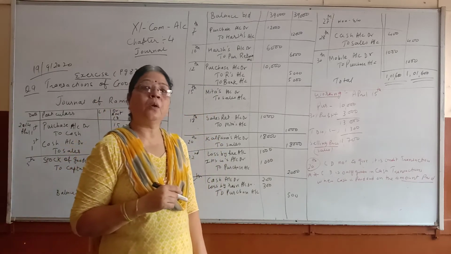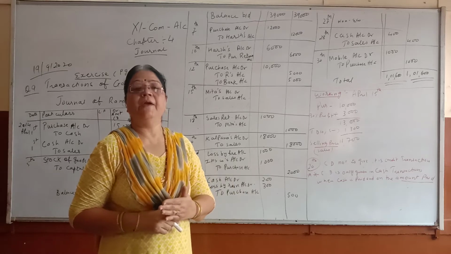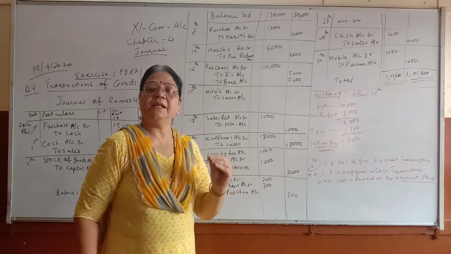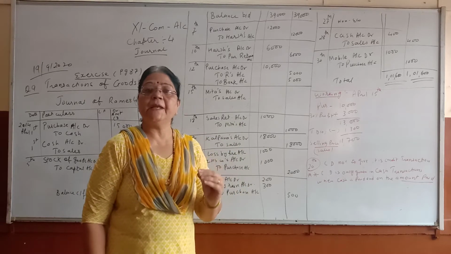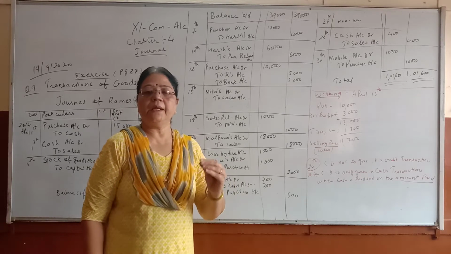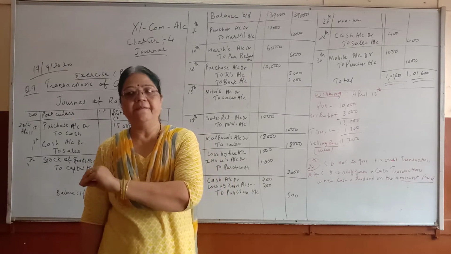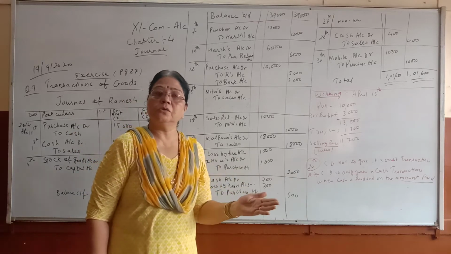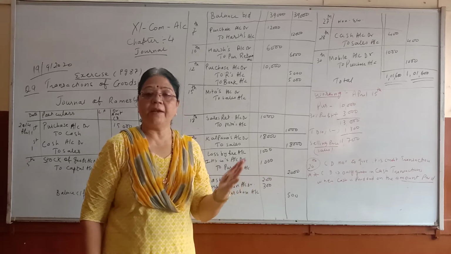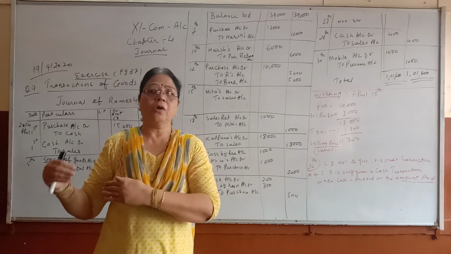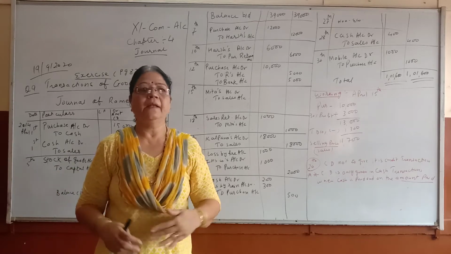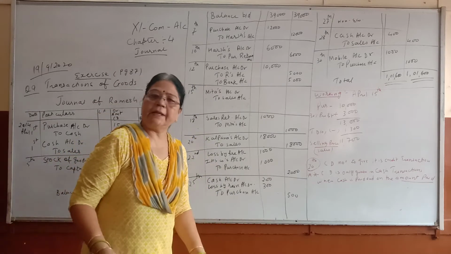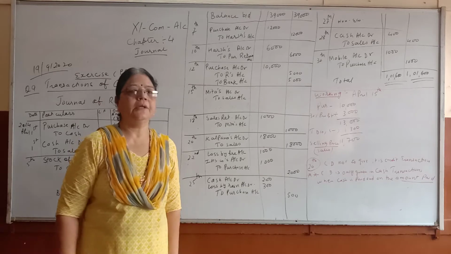So in this way, for quick recovery of money, when we sell goods on credit, it is just the incentive to recover money faster, because cash money again we will invest in the business and then we can carry on our business. If we make all the goods on credit sales, then from where are we going to get money? We have to borrow. So instead of that, if credit sales are made and they pay fast within the time period, then we will be able to give them cash discount.